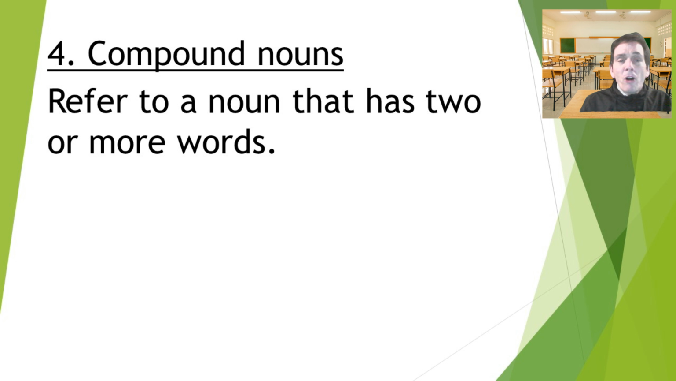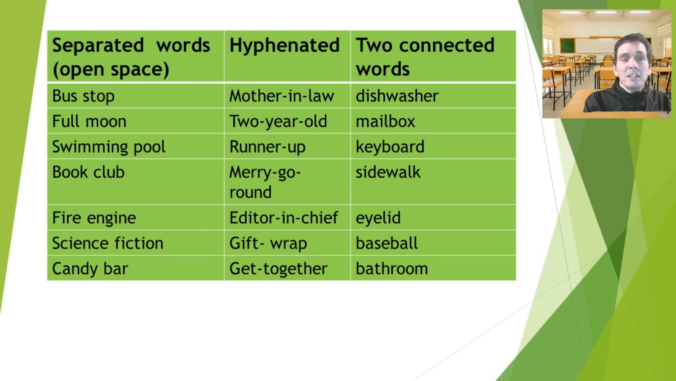So that was our third group. Our next group is called compound nouns, and this word refers to a noun that has 2 or more words. And there are basically 3 different types. We can have separated words, which are called open space compound nouns. Bus stop, full moon, swimming pool, book club, fire engine, science fiction, candy bar.